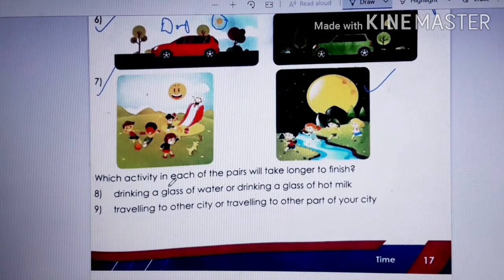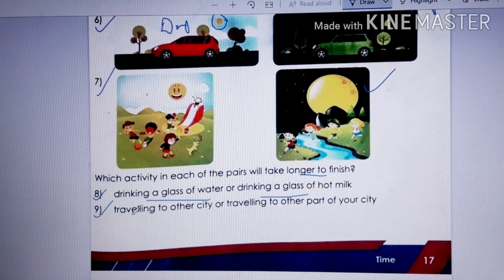Next, which activity in each of the pairs will take longer to finish? So children, this is number 8. You can see some activities here, and you have to say which activity in each pair will take longer to finish. Longer to finish means a long time to finish. Okay. Drinking a glass of water or drinking a glass of hot milk. Very obvious, children. Drinking a glass of hot milk will take more time. So you can write the answer 8. Done?